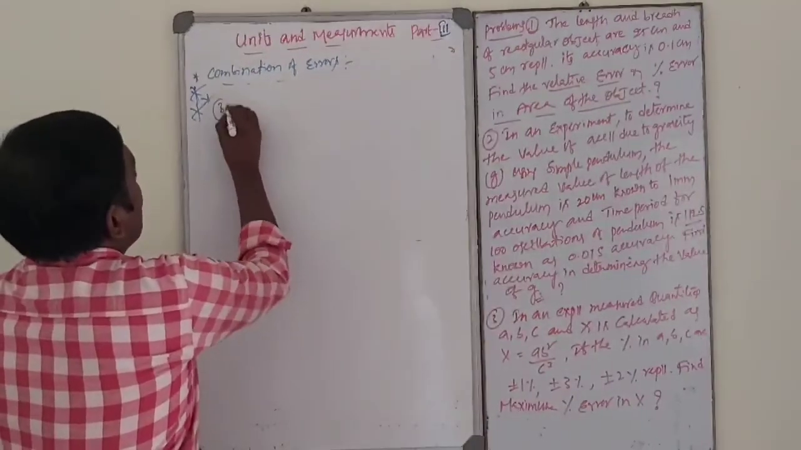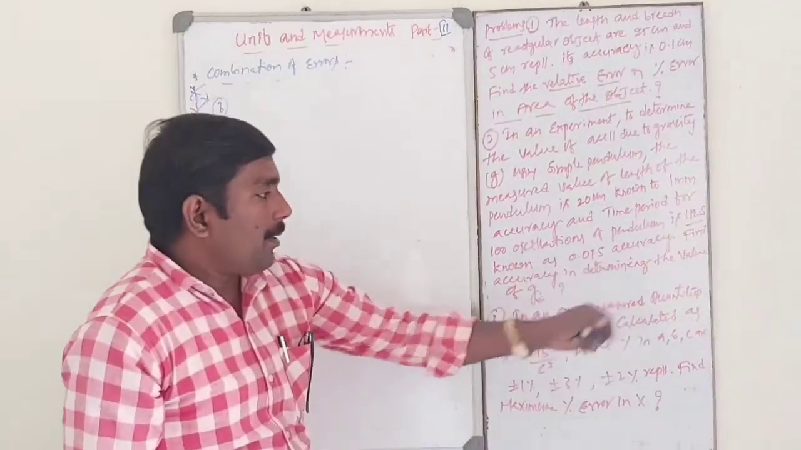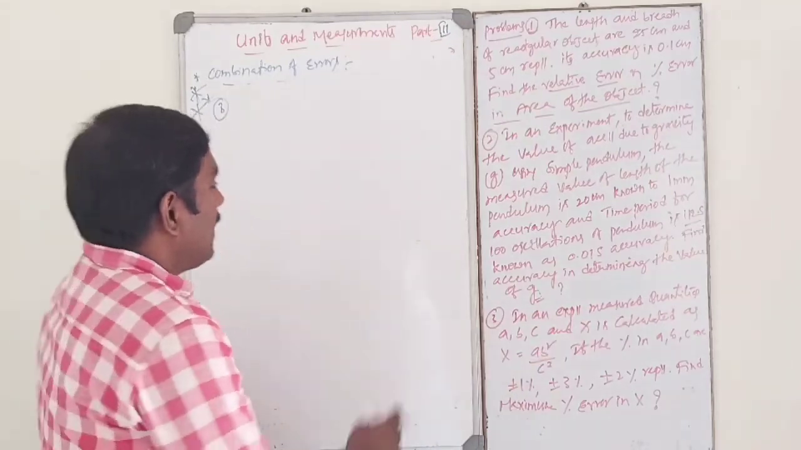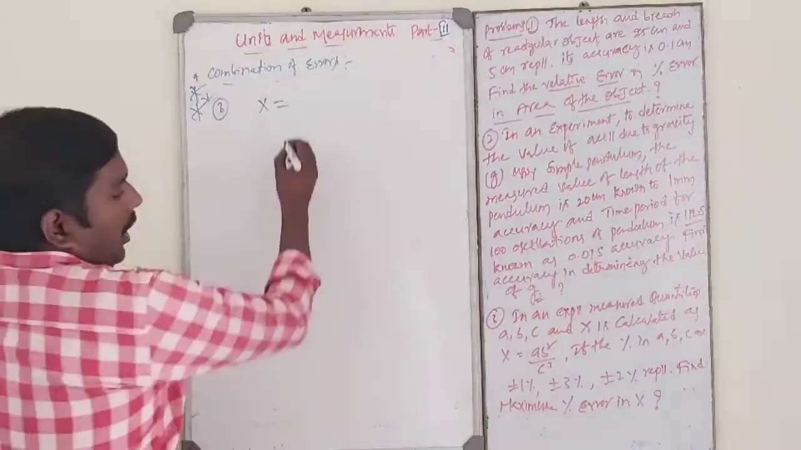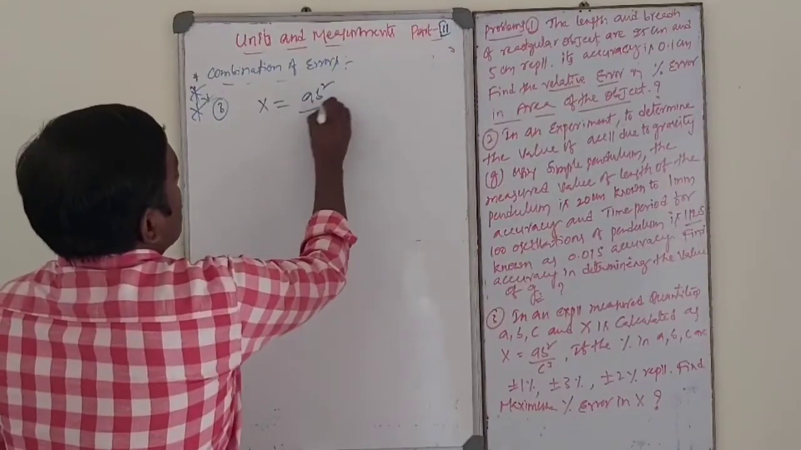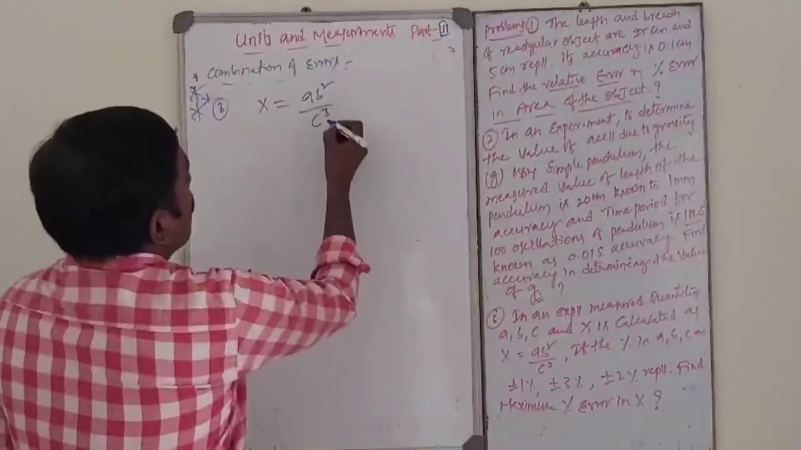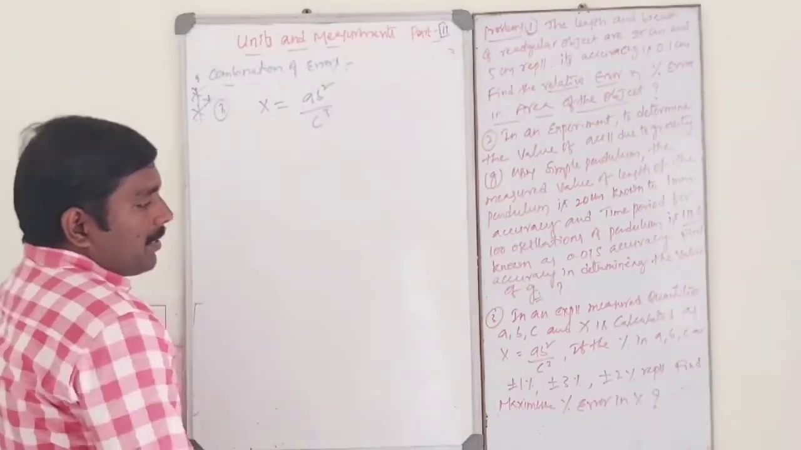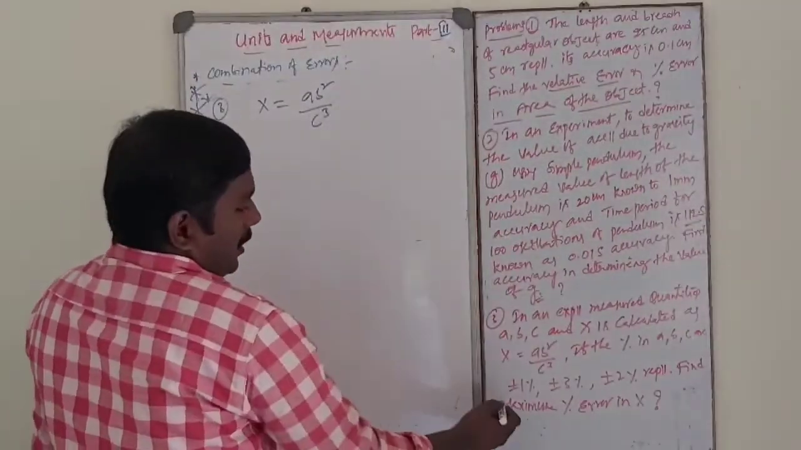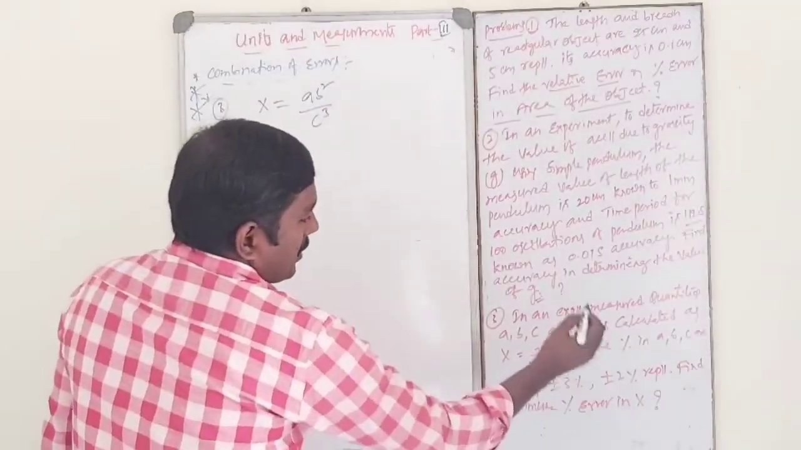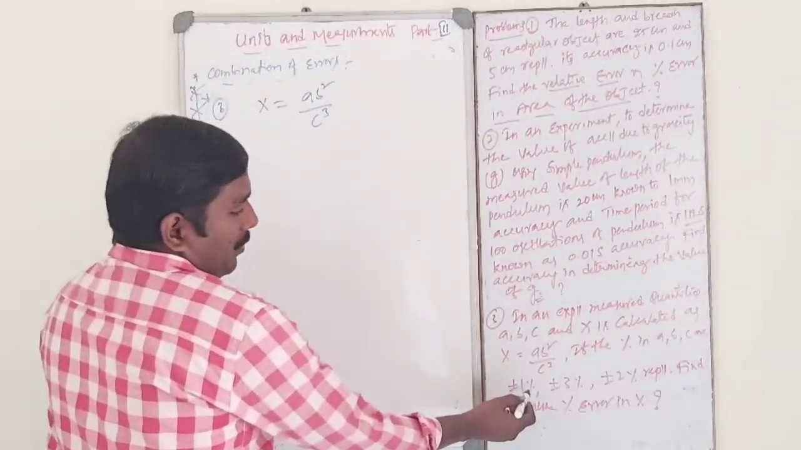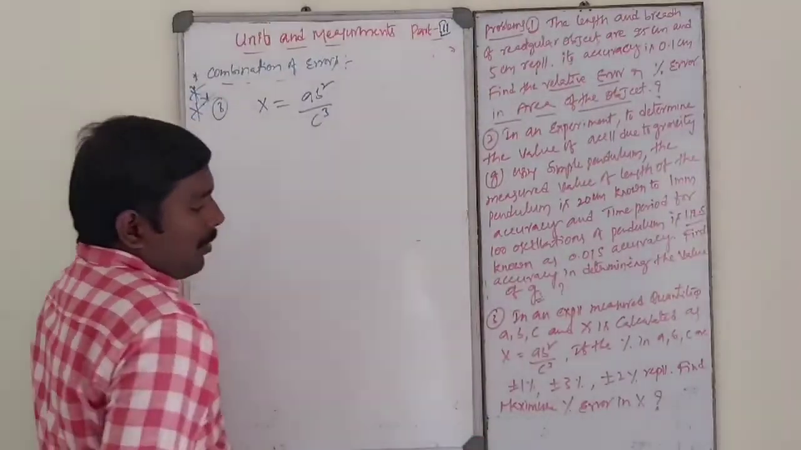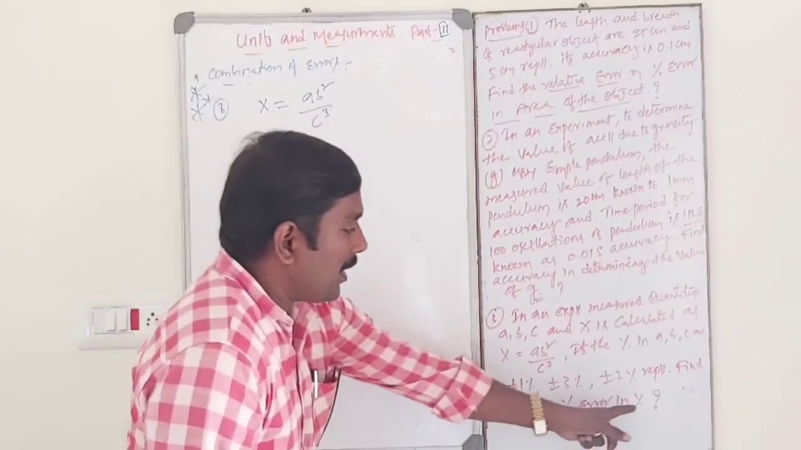That is the third problem. In an experiment, measured quantities are A, B, C, and X is calculated as X is equal to A B square by C cube. If the percentage errors in A, B, C are plus or minus 1%, plus or minus 3%, and plus or minus 2% respectively, find the maximum percentage error in X.